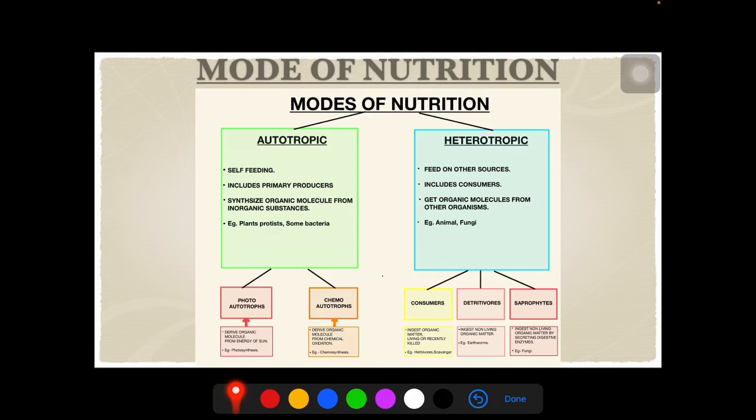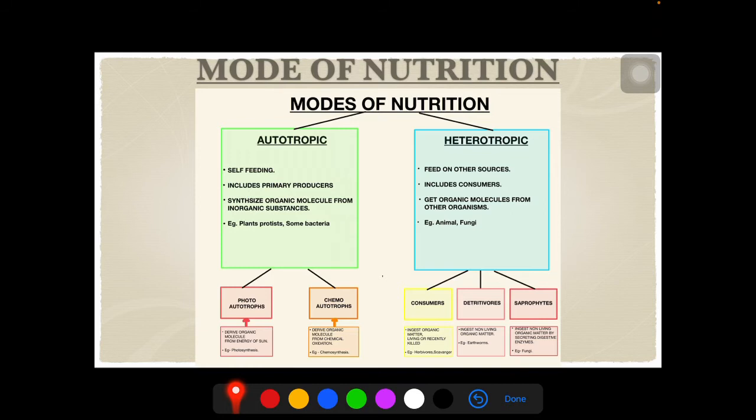nutrition? Talking about the chemoautotrophs, they derive organic molecules from chemical oxidation, and the process of deriving organic molecules through chemical oxidation is referred to as chemosynthesis. Again, an MCQ question. How do chemoautotrophs derive their nutrition? They derive their nutrition from chemical oxidation, and this process is known as chemosynthesis.